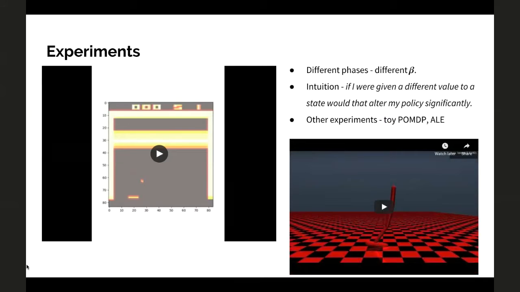We also have results for a POMDP domain in a toy setting, wherein ignoring certain partially observable states is actually a good thing to do, you reduce variance, and you would learn the actual value by relying upon the V beta.